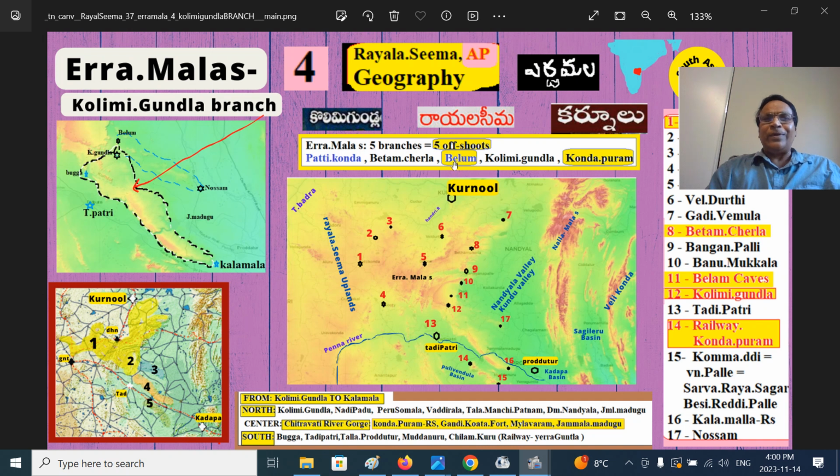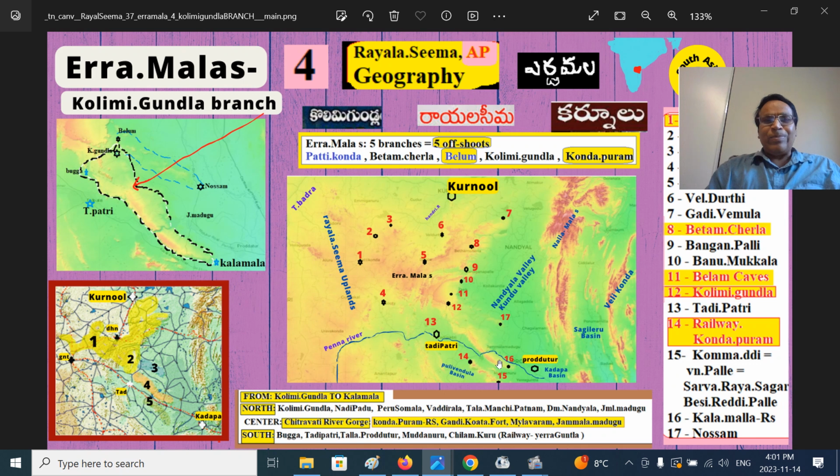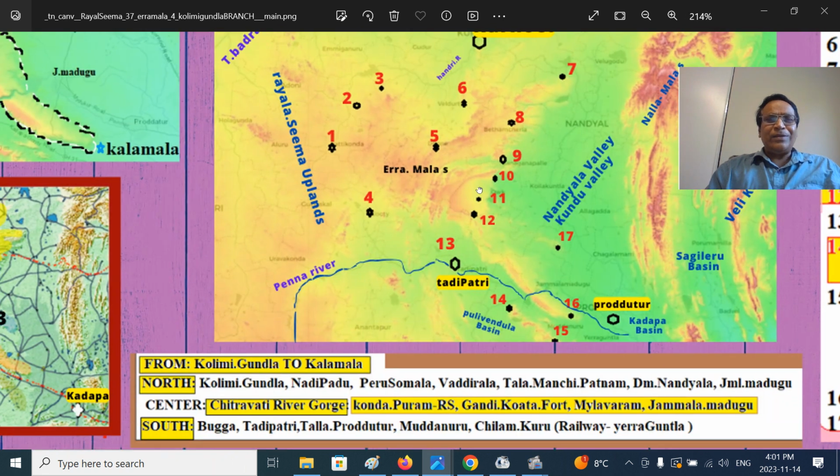And detached somewhat, branches less subdued, not that elevated. We looked at Belum branch or Auk branch. Now we are looking at the KOLIMIGUNDLA branch, number 4. You can see this number 4, KOLIMIGUNDLA branch. That almost forms a border between Nandyal Valley North and south, Penakini Valley, Penna River Valley, or Kadapa Basin. That is the part we are talking about today.